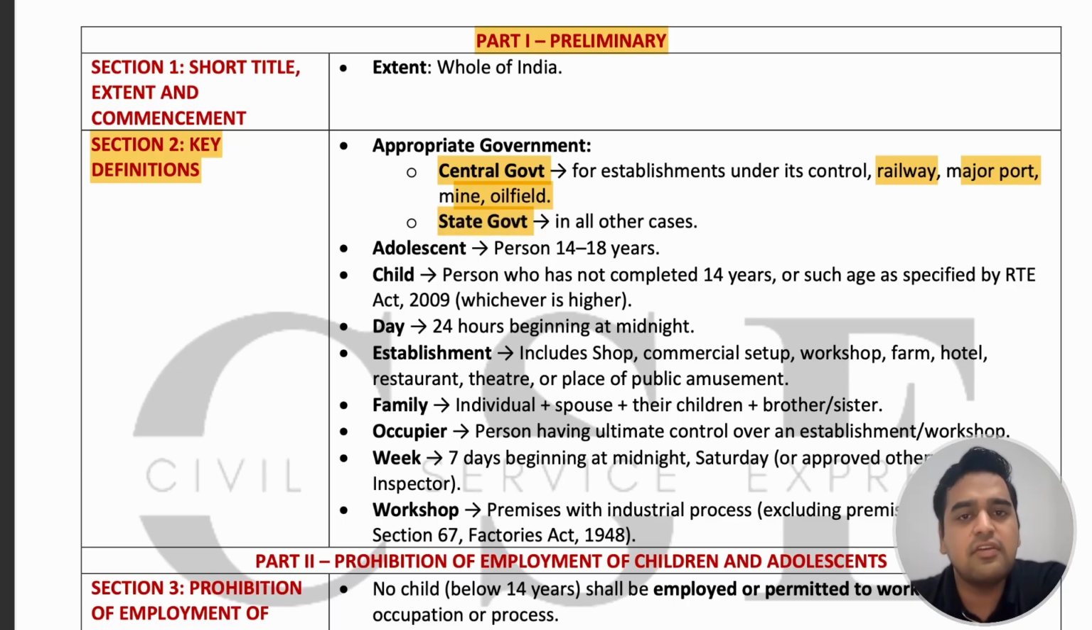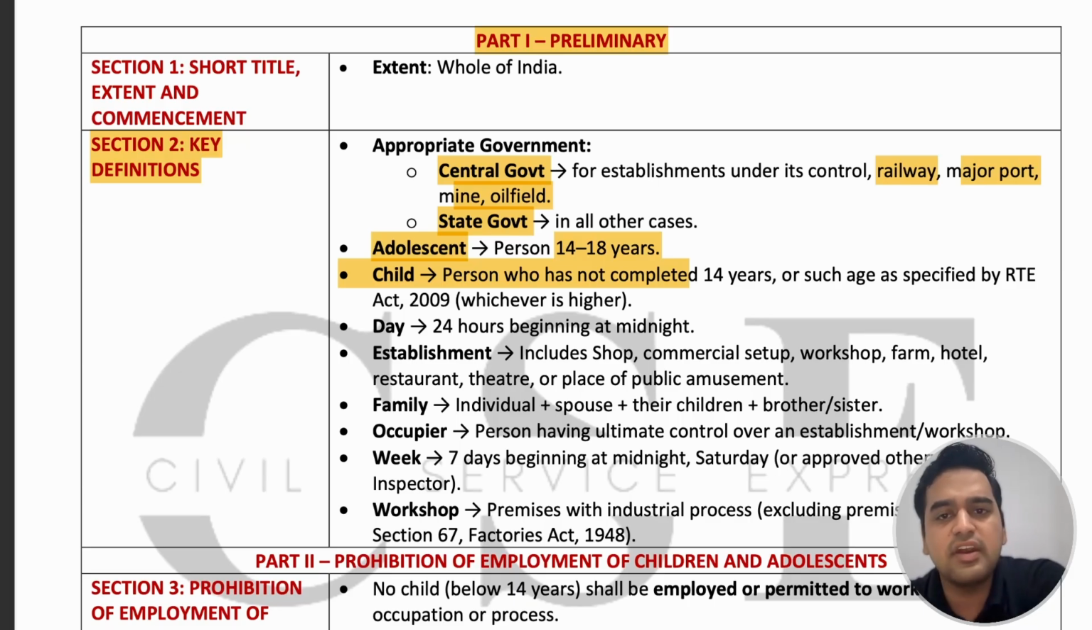Next definition is who will be called an adolescent. Any individual who is between the age of 14 years and 18 years will be called an adolescent. That means he has completed the age of 14 years, and up to the age of 18 years he will be considered as an adolescent under this Act.